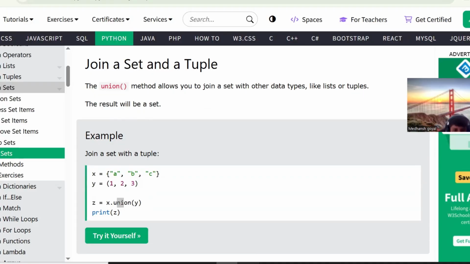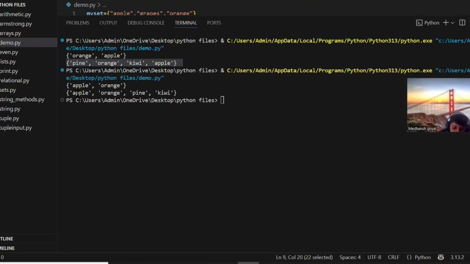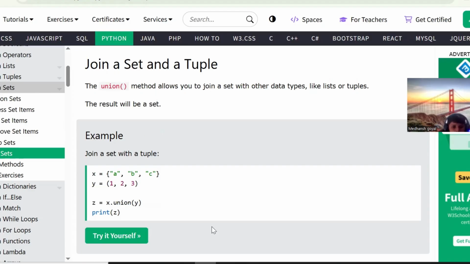In my example, I'm converting it into a list, putting square brackets. Then also union will work. Can you see union is working? So you can join a set with any other data type using union.